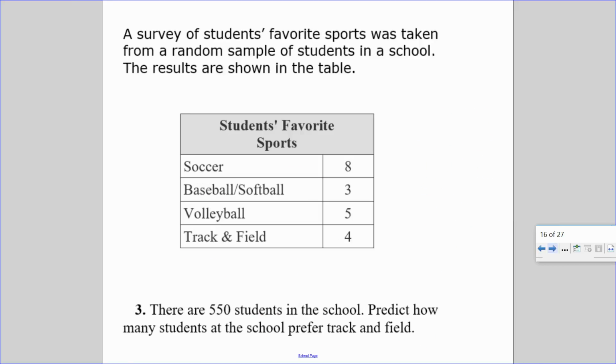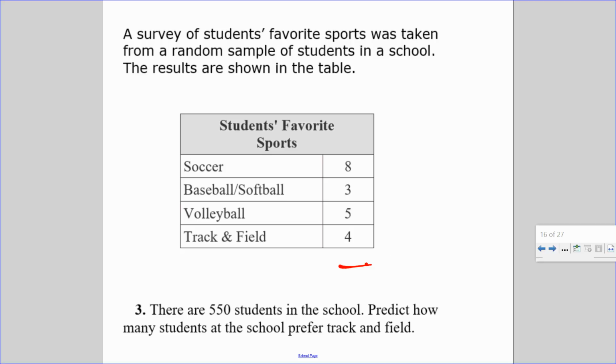There are 550 students in the school. Let's draw a percent bar to the side. Predict how many students at a school prefer track and field. So, oh, this is not a percent. So this is a proportion.